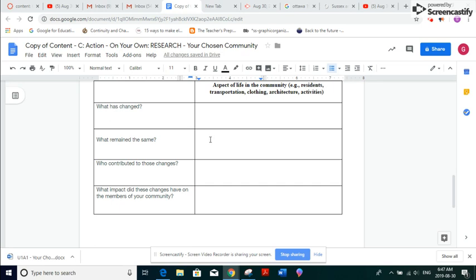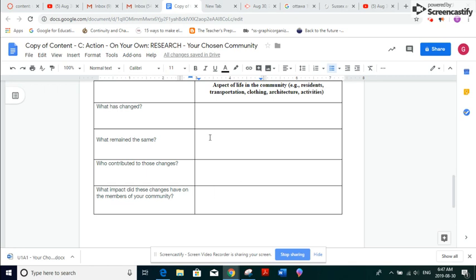What remained the same? We talked about the sidewalk component, so people are able to move around on foot. So in that area, people could still get around and move around without having to use transportation. And if they were to live in that downtown sort of core, they would be able to do that. So again, the city decided to keep it that way. And the impact is it allowed people to continue to walk downtown, to enjoy being downtown and to live downtown.